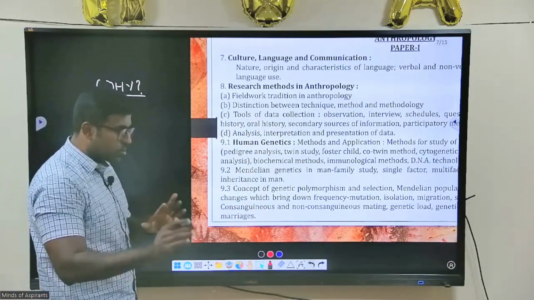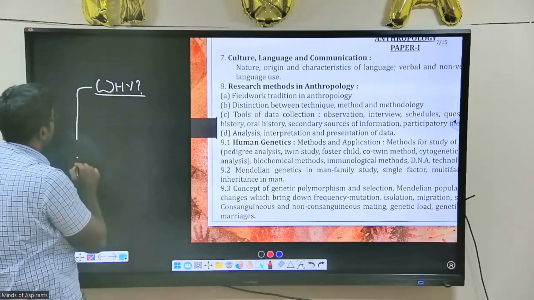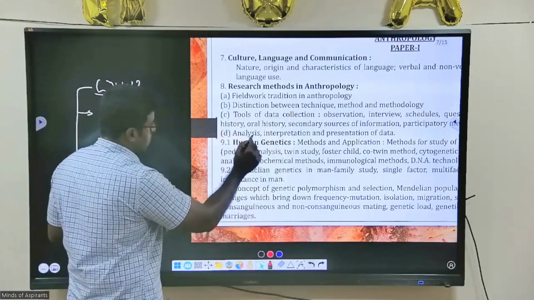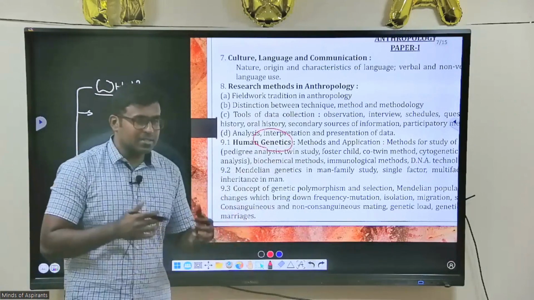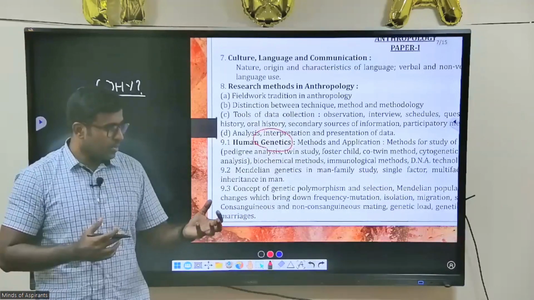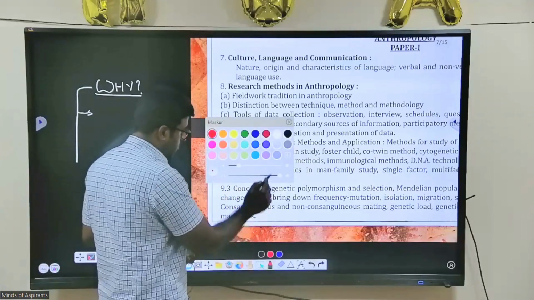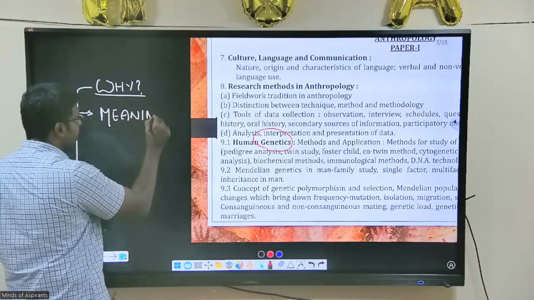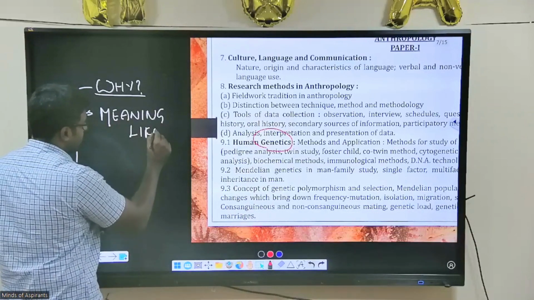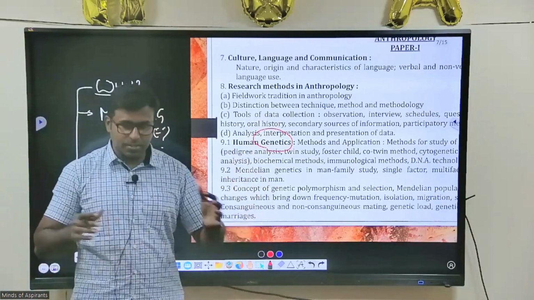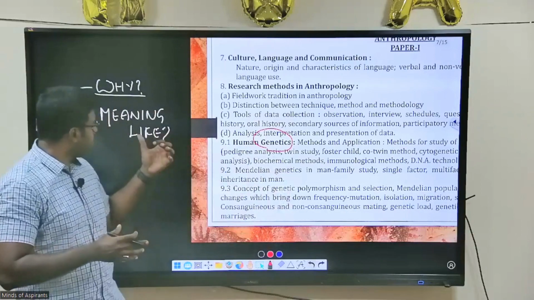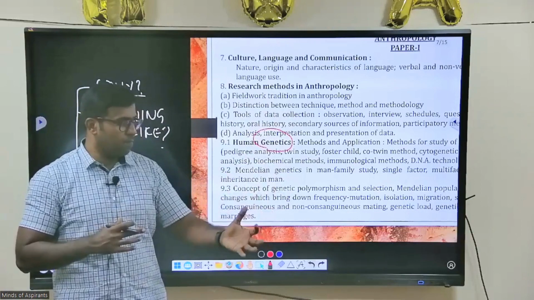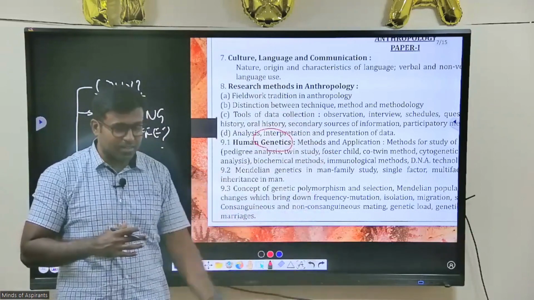This is where the whole secret is. There is a book called The Secret. What is the secret of life? If somebody asks you, what is the meaning of life? Finally you will ask this question, right? First everyone asked, what is the missing link? Simple question. Then everybody goes to this point: what is the meaning of life? What is the purpose of life? Where did all this come from? Why did all this come from?